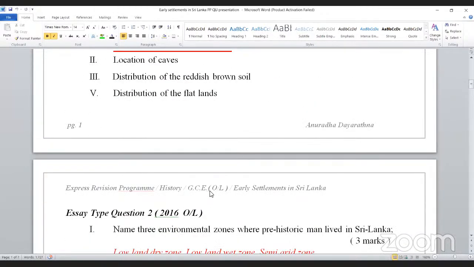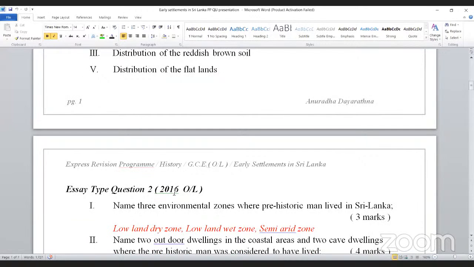So then the sixth question. This is the 2016 structured essay questions. Name three environmental zones where prehistoric man lived in Sri Lanka. I told you, no. Once they have given that, three environmental zones, I gave you six environmental zones. Out of these six, you can write three. Lowland dry zone, lowland wet zone, semi-arid zone, arid zone, intermediate dry zone, and mountainous dry intermediate zone. Any three.